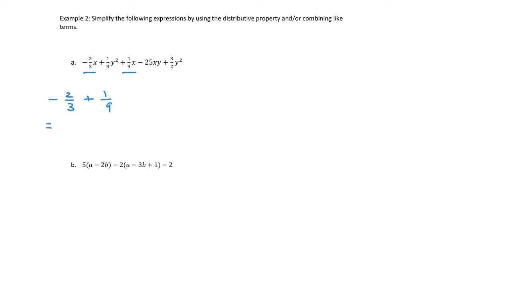That's, if we use 9 as a common denominator, I didn't change the second fraction. I multiplied the first one by 3. That's negative 6 ninths plus 1 ninth. That's a negative 5 ninths. If we combine the x's together, we get negative 5 ninths x. And we just continue until all like terms have been combined.